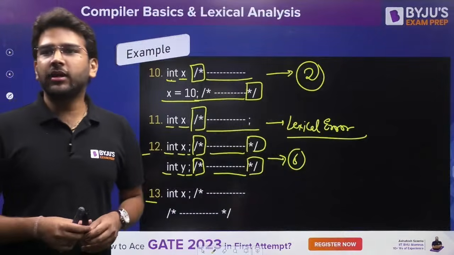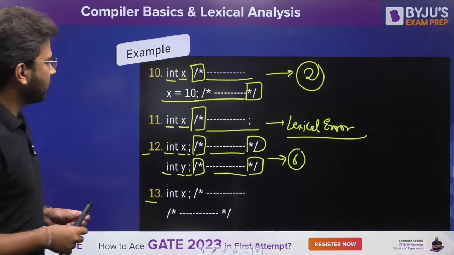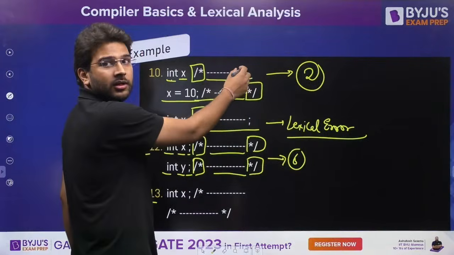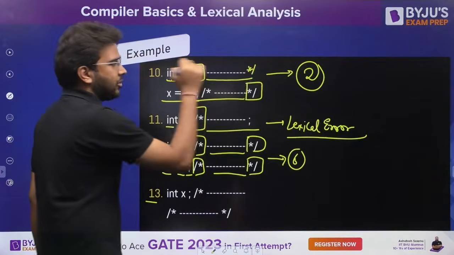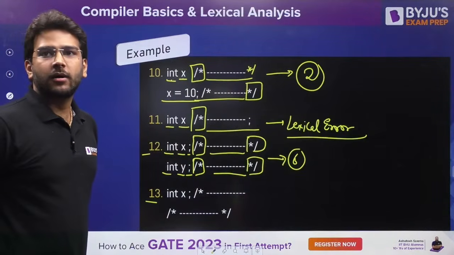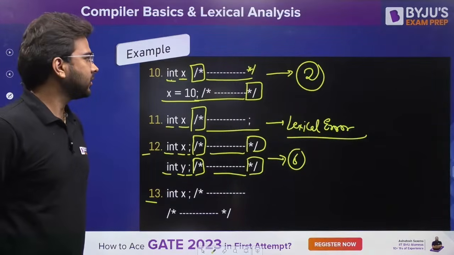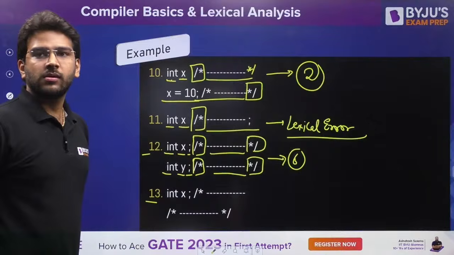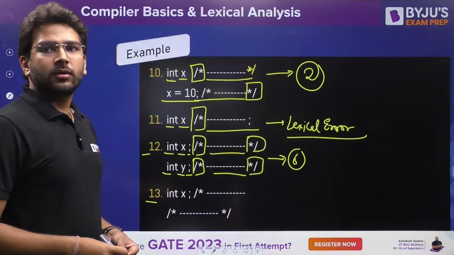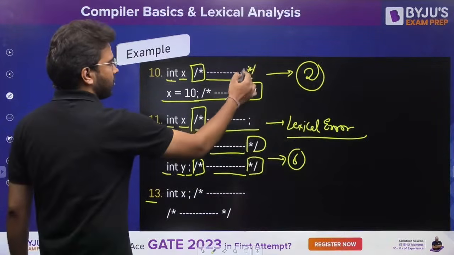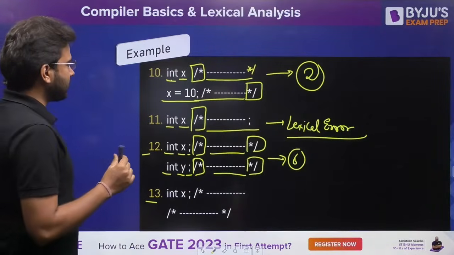Yes, Nishu, if in the middle of the comment there is this one, then how many tokens in question number 10? Okay, here you are saying. Here, should I add this? Are you talking about this one? Nishu, please confirm once. Are you talking about this one, to add this one here? Yes, the 13th one. Okay, let's see. After X is equal to 10, sir.